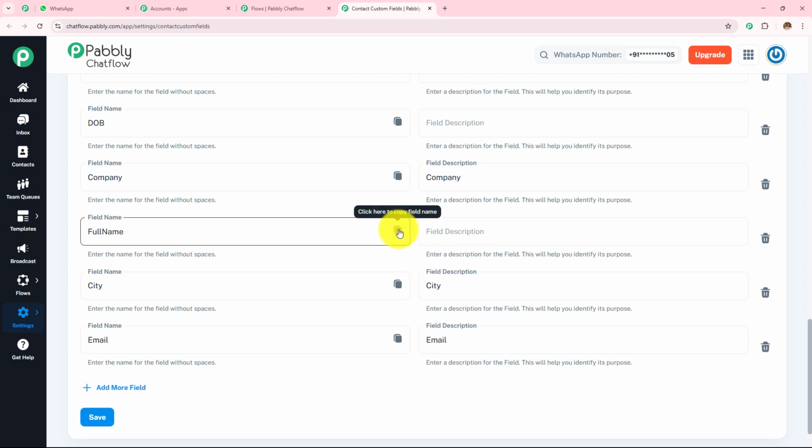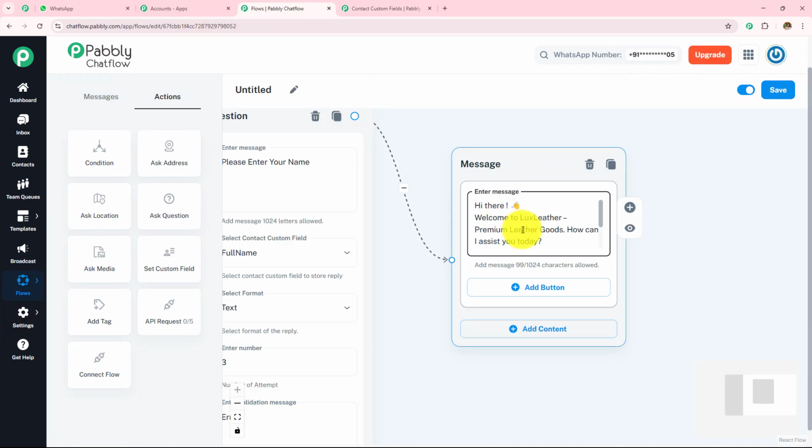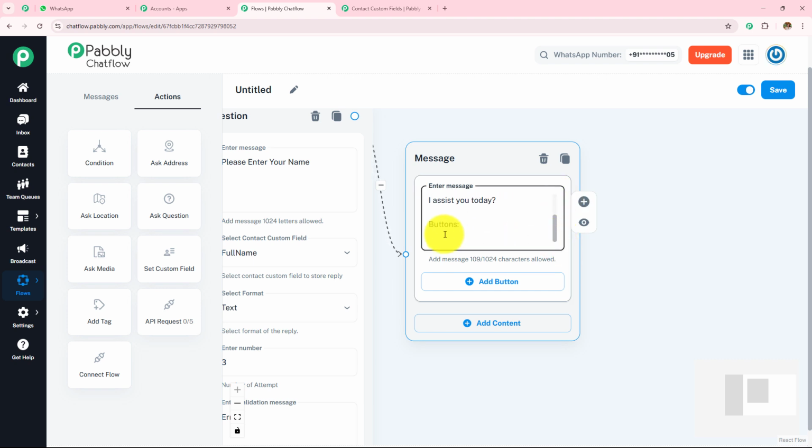Now here what I'm going to do, I'm going to copy this field. Here I simply need to click on this copy and then I'm going to paste that over here. Now as soon as they give me the name, this will be replaced with the name of that user. Now here we have written the message and then we need to provide the buttons.